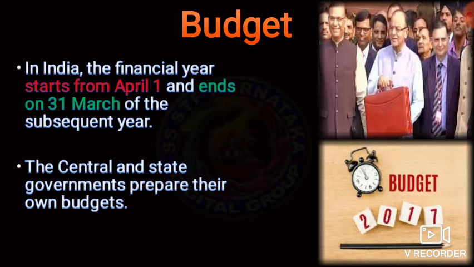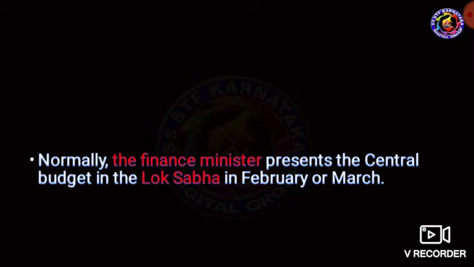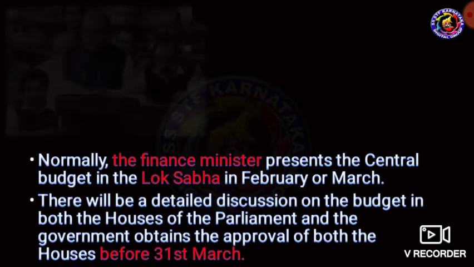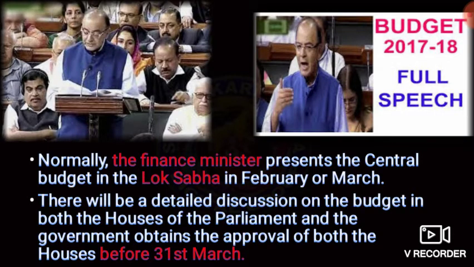Both the central and state governments prepare their own budget. Normally, we can see the finance minister present the central budget in the Lok Sabha in February or March. Keep it in mind, very important. There will be a detailed discussion on the budget in both Houses of Parliament, and the government obtains approval from both houses before 31st March.